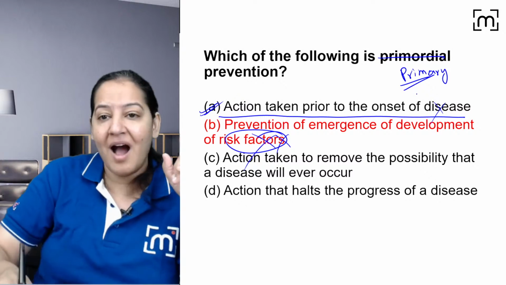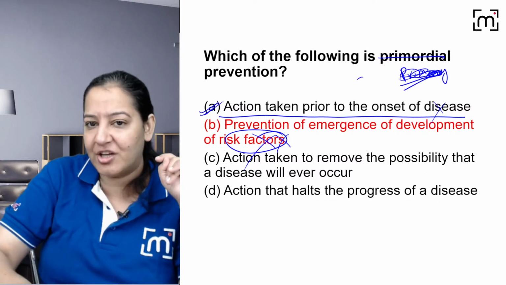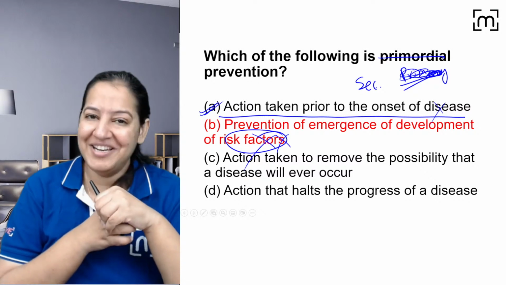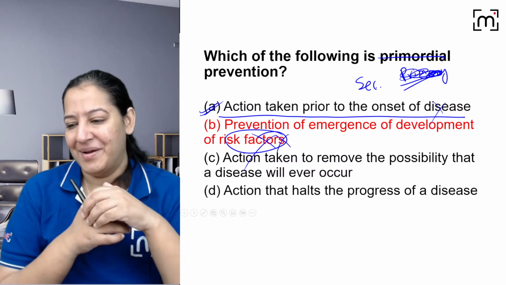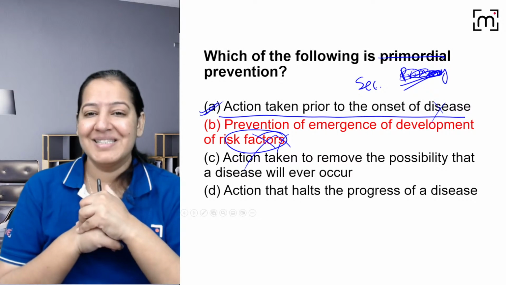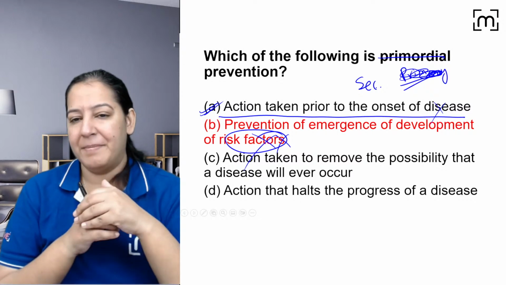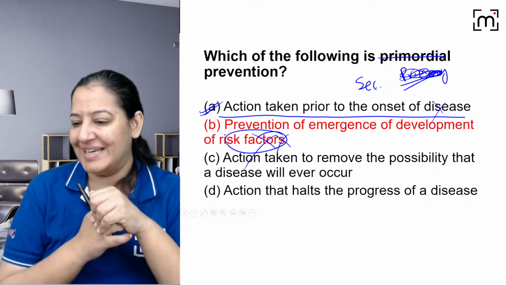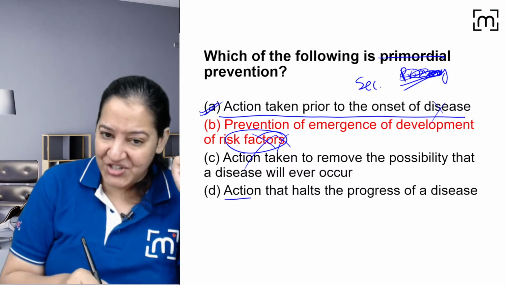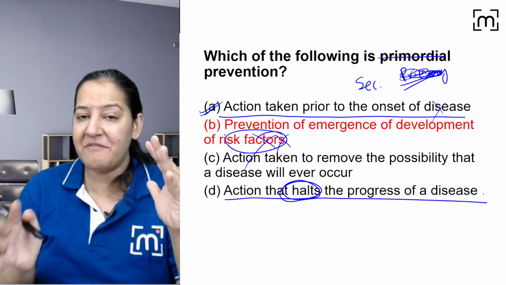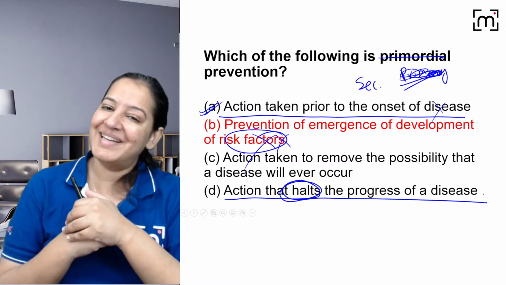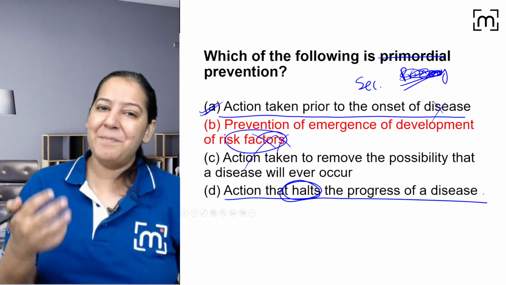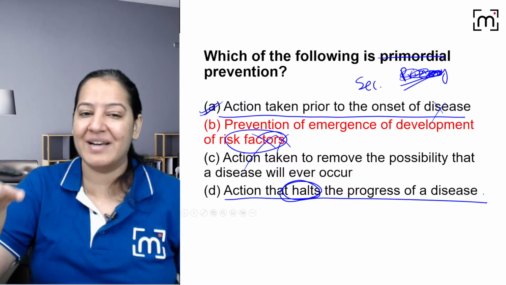That is primary level. Again, I am changing the question to secondary. What is your answer now from ABCD? Read the options. Let me see who will answer. What is secondary? The disease has already occurred, but you want to prevent it from early to late. Yes, Nitin. No, Pinky, it's not C. It's action that halts the progression of the disease. So you prevent the disease from early to late. That is the secondary level of prevention. The answer will be D. Yes, Tejaswini, Gajanan, you got it. So from the same question I can change a little bit and the answer will change.